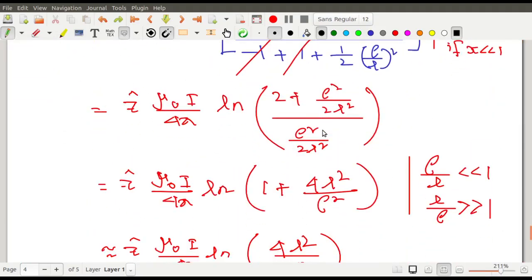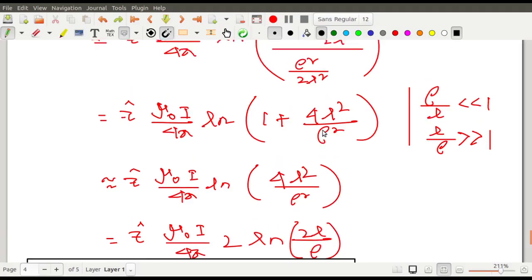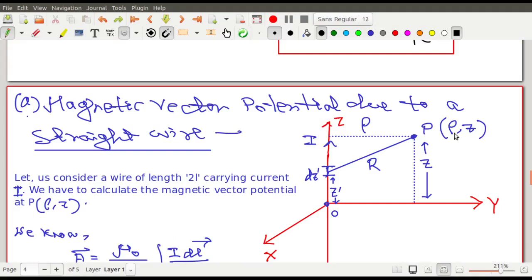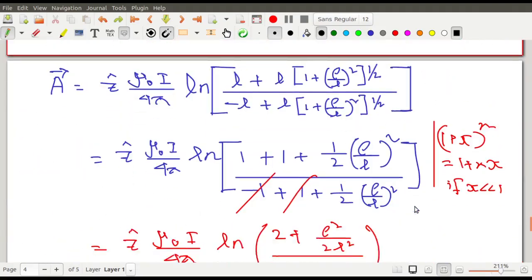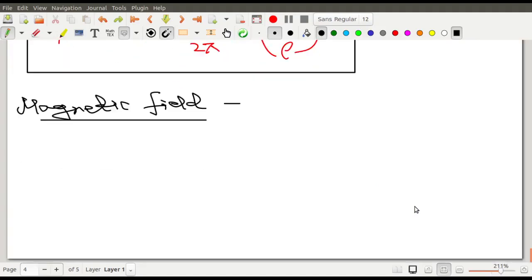It doesn't depend upon phi, so that is why I didn't put phi over there. While writing the coordinates I wrote only rho and z. Why? Because it is the same for all phi. Along the wire you take any point, the phi values are different, from 0 to 2 pi. At any phi you take, the value of this magnetic field or the vector potential is the same. It will be the same from all sides because it is symmetric about all sides of the wire. So that is why phi is not written, but it is the cylindrical coordinate system.